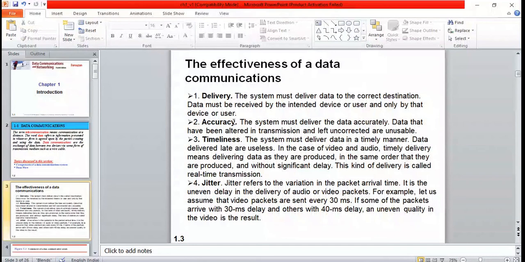These are the main fundamental characteristics you need to follow: delivery, accuracy, timeliness, and jitter.